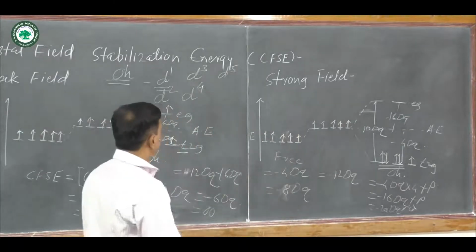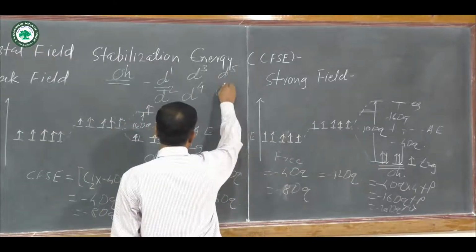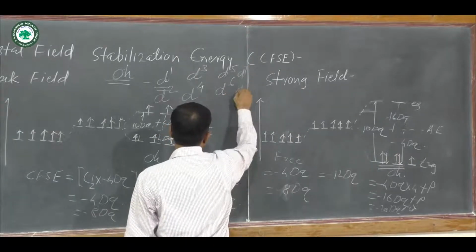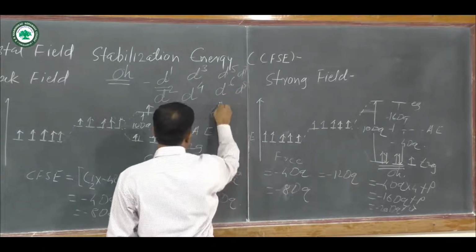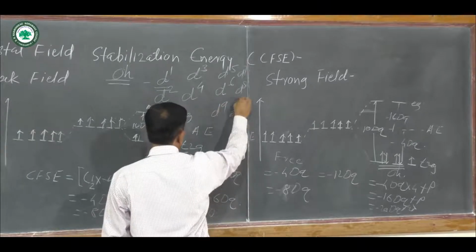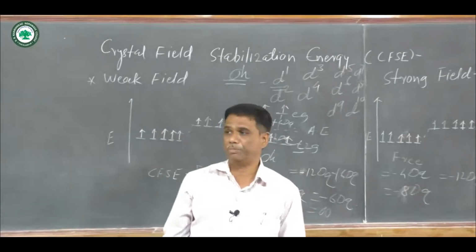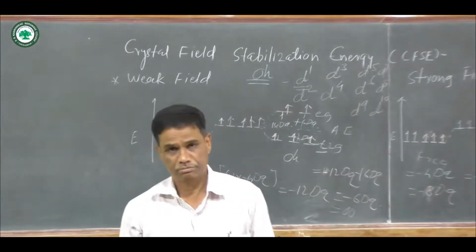Like that you can find out for the number of electrons in d6, then d7, then d8, then d9, and you know that the maximum number of electrons present in d orbitals is equal to 10.